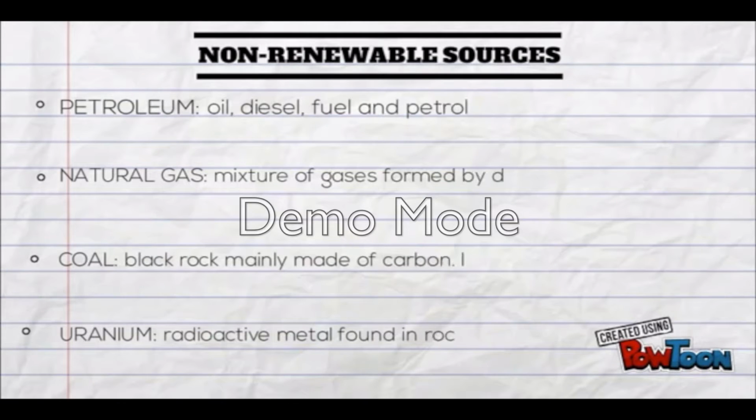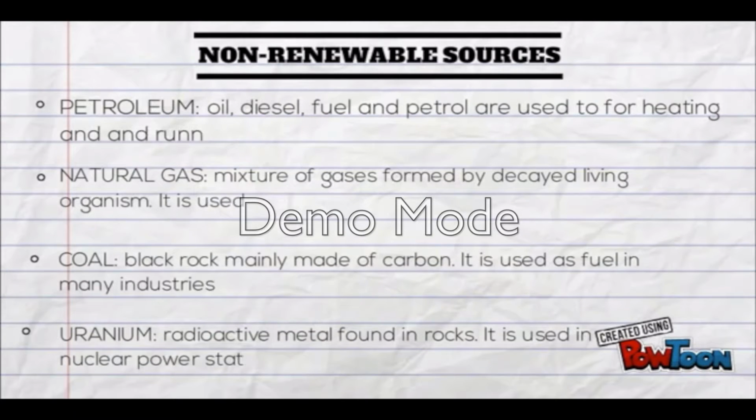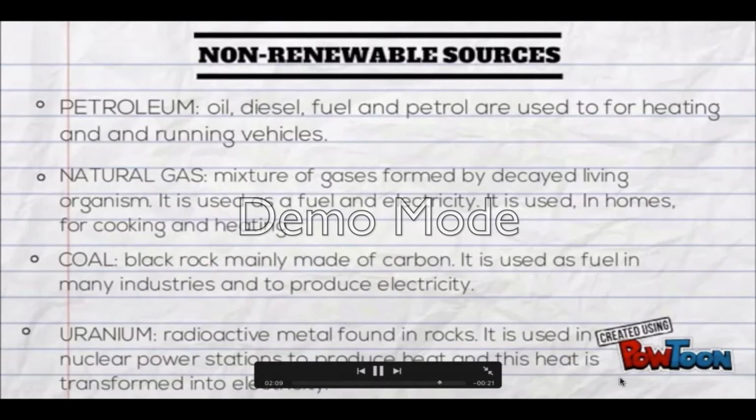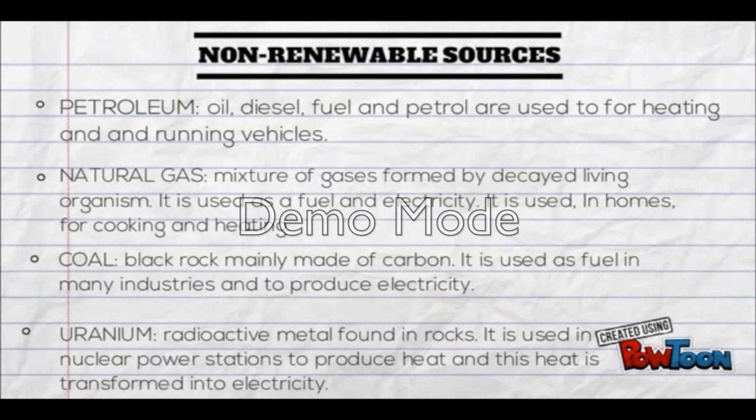And the non-renewable sources are the following. The first one, petroleum, in the form of oil, diesel, fuel, and petrol, and they are used for heating and also running vehicles. Natural gas is a mixture of gases formed by decayed living organisms. It is used as a fuel and for electricity, and is used in homes for cooking and heating.